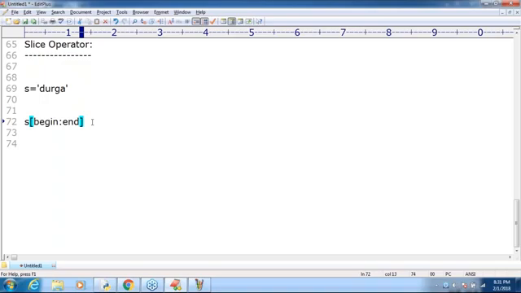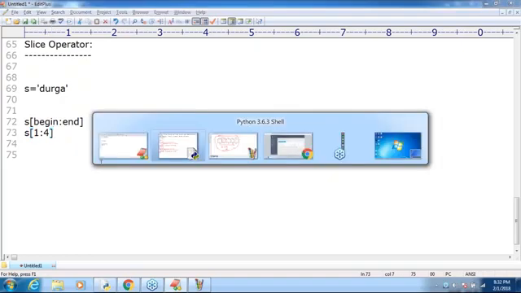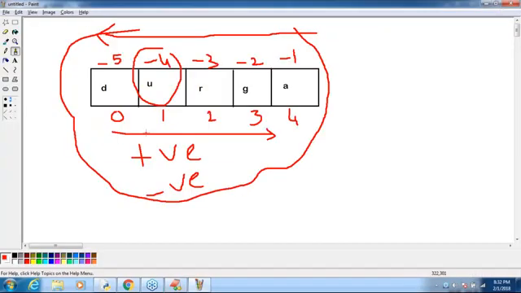If I take s[1:4], can you please tell from which index to which index I'm going to get the string?